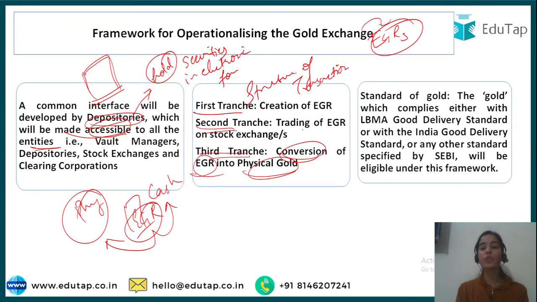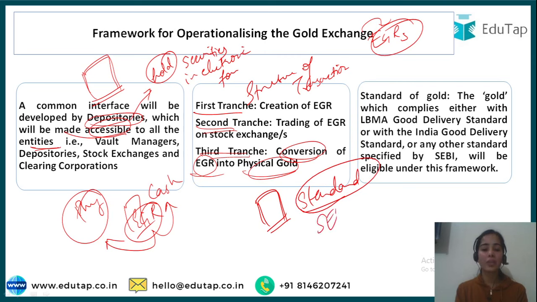Now the standard of gold. SEBI will be the one specifying the standard. So if gold is coming into the vaults, it will be of the standard quality as specified by the Securities and Exchange Board of India. It will be according to the India Good Delivery standard or some standard decided by SEBI. So this will be eligible under this framework. Only physical gold that meets the standard will be kept in the vault. The standard of the gold will be set by the Securities and Exchange Board of India.